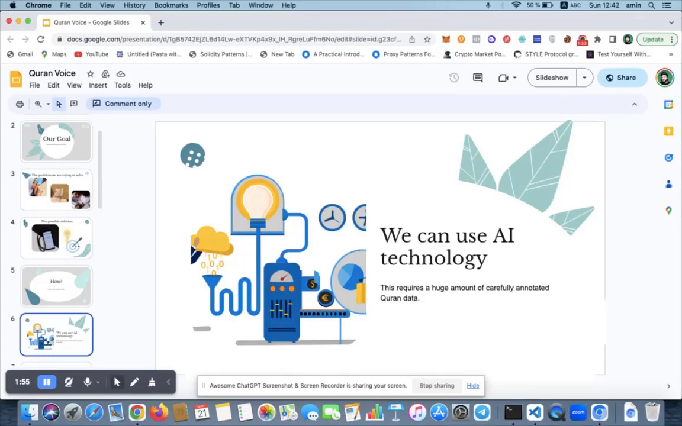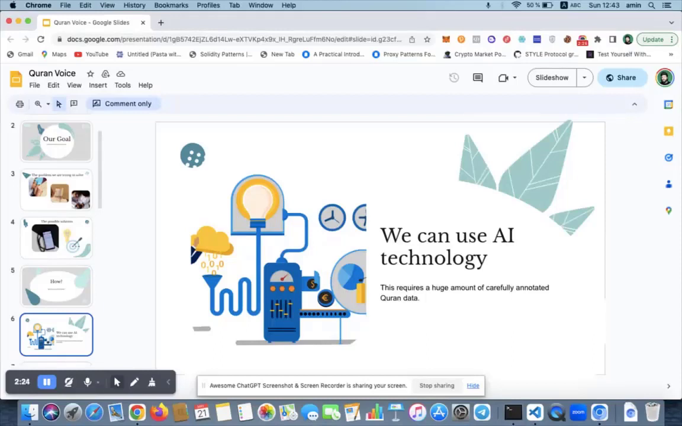What I mean here is that we need data that can be labeled. When I say labeled data, for example, we have an ayah and you say Alhamdulillah Rabbil Alameen. If I said Alhamdulillah Rabbil Alameen, I said it correctly, so it will be annotated as correct. Imagine that I said Alhamdu Rabbil Alameen, I forgot a word or something.